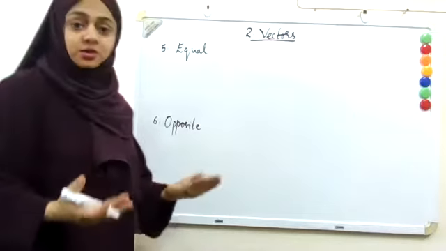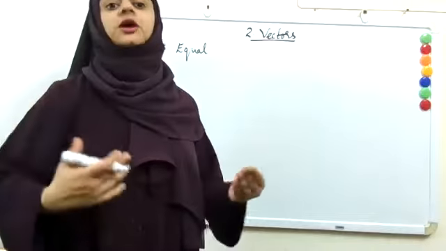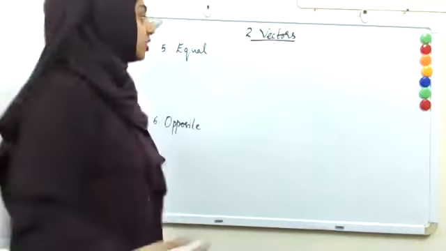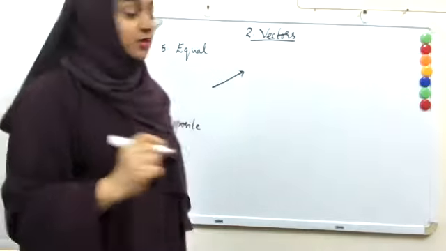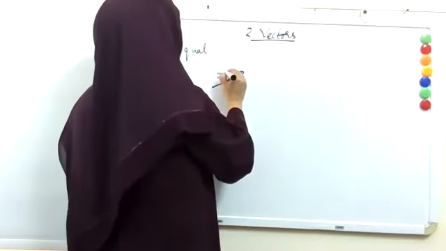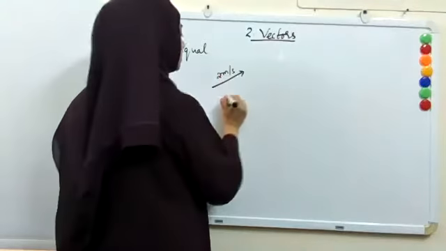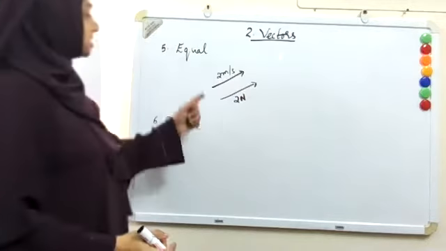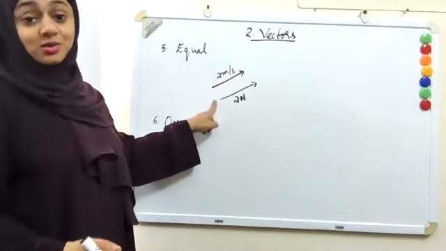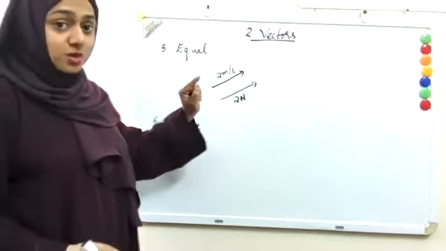Two vectors are equal if their magnitude and direction are the same. For example, they must be of the same kind. You cannot say that 2 meter per second and 2 Newton are equal. Even if they have the same direction and same magnitude, they are not equal because they are not of the same kind.